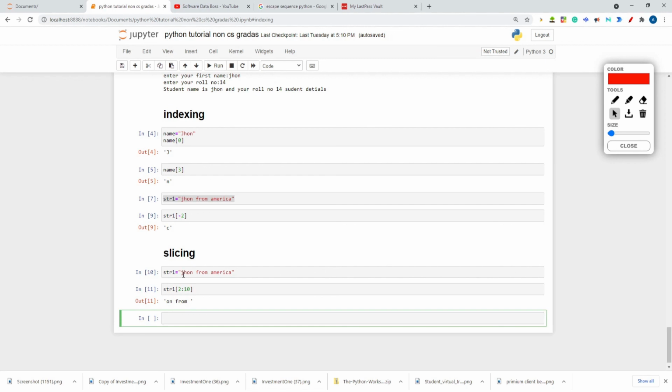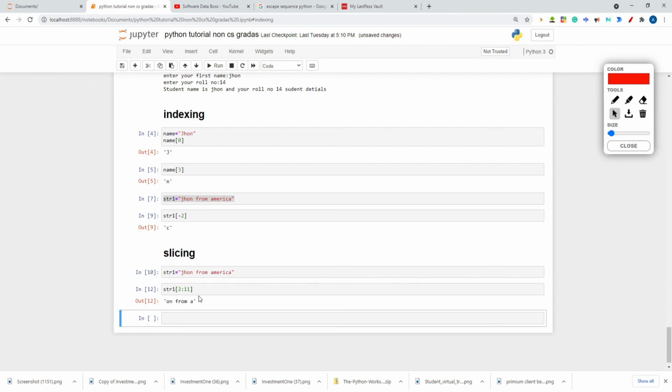So 0, 1, 2, 3, 4, 5, 6, 7, 8, 9. Index 9 is a space, right? So I will see data up to M and then a space, because the 9th character is a space. If I want index 2 to index 10, then A will also come, so I will have to write 11 here.